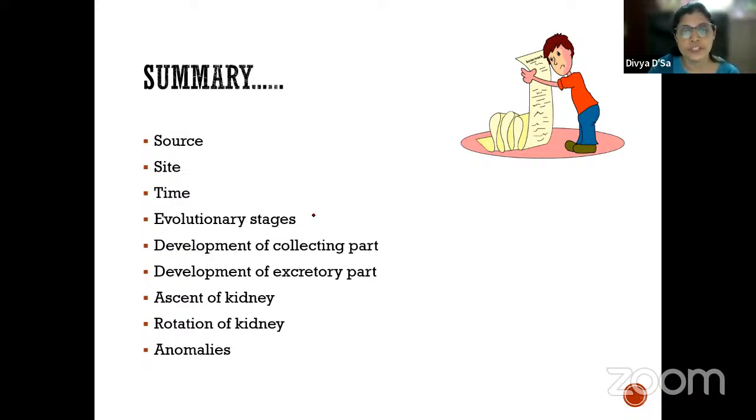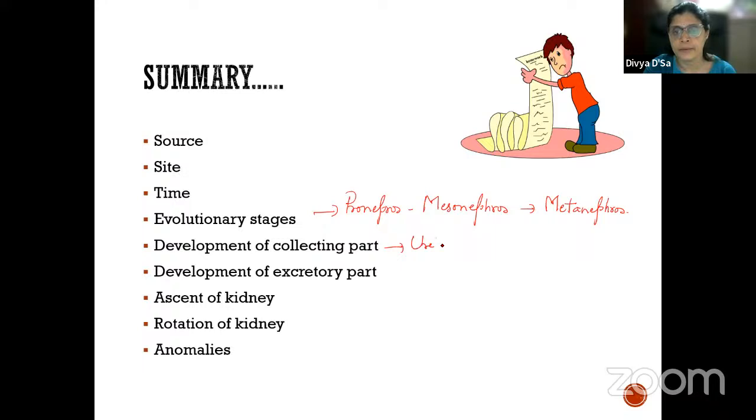So for the evolutionary stages, we will talk about the pronephros, the mesonephros and the metanephros. The collecting part is developed from the ureteric bud. From what structure is it derived? From the mesonephric duct. Then we have the excretory part.